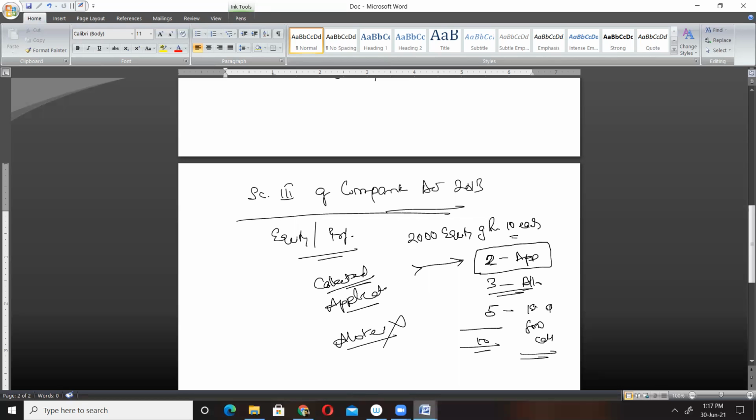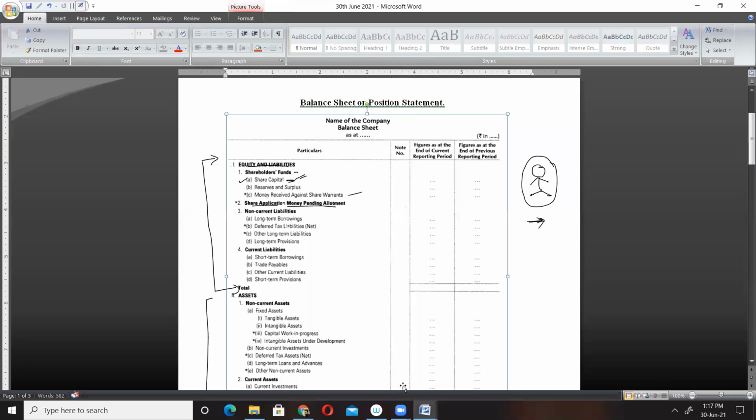So in such case, the amount collected through application will be shown under the heading what? Share application money pending allotment. Pending allotment means share application money has been received, but allotment is still what? Pending.